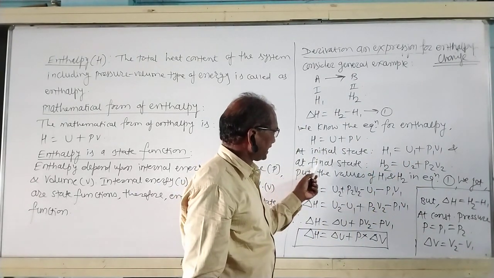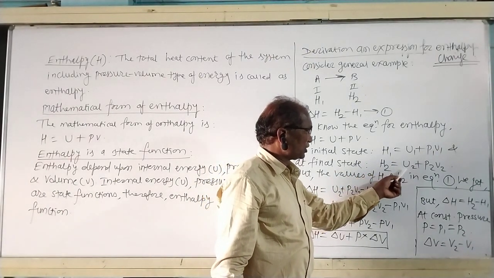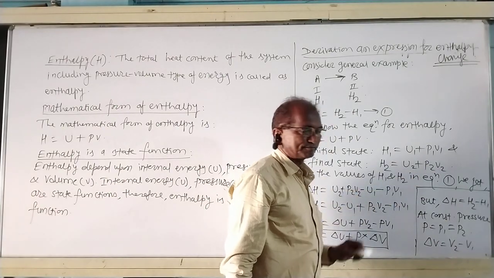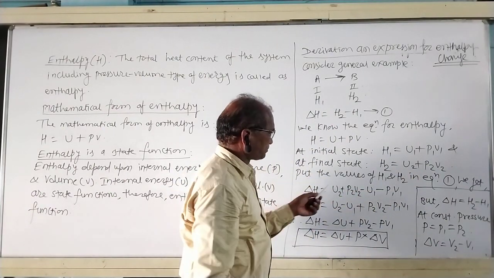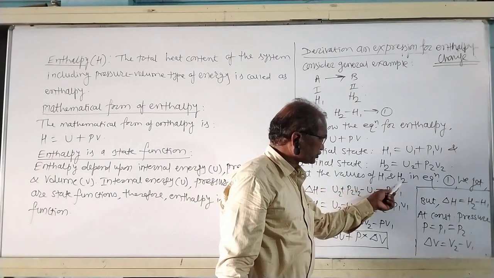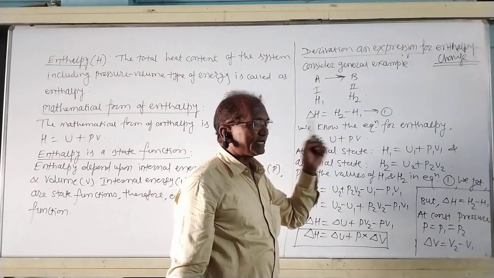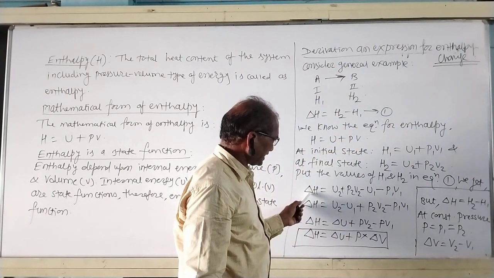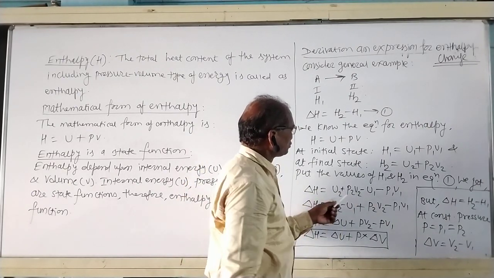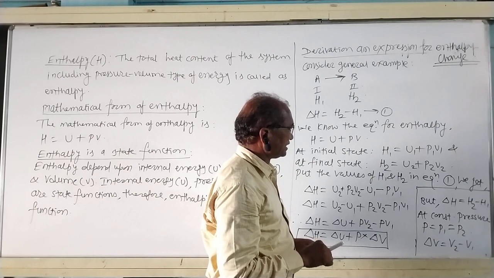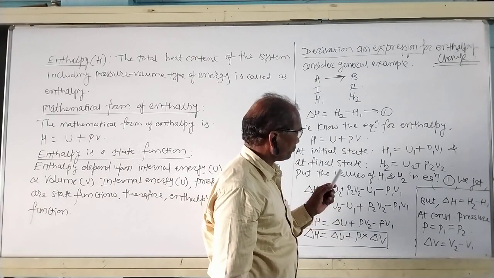And at the final state, the enthalpy H2 is equal to U2 plus P2 V2. Put the values of H1 and H2 in equation 1. We get delta H is equal to U2 plus P2 V2 minus U1 minus P1 V1.